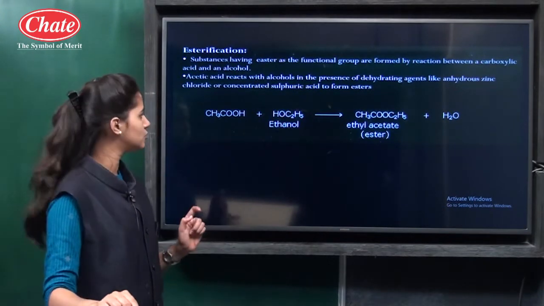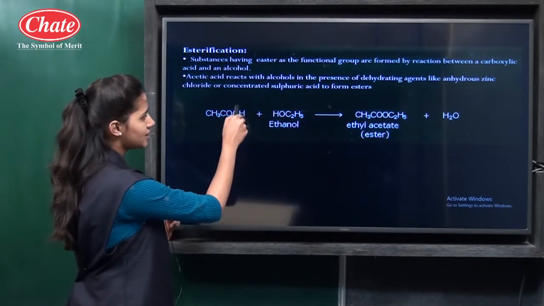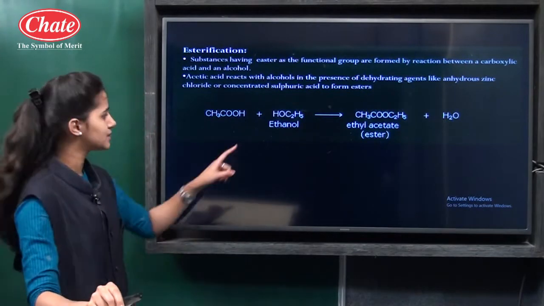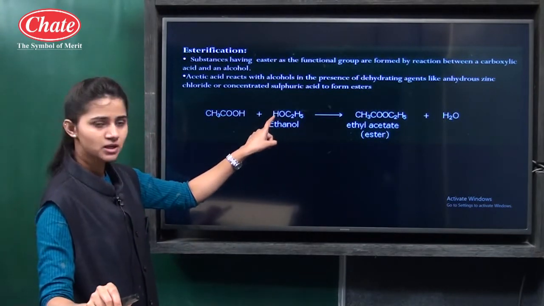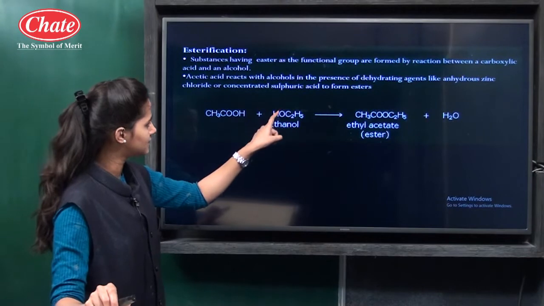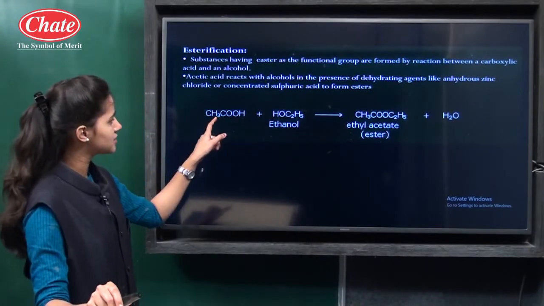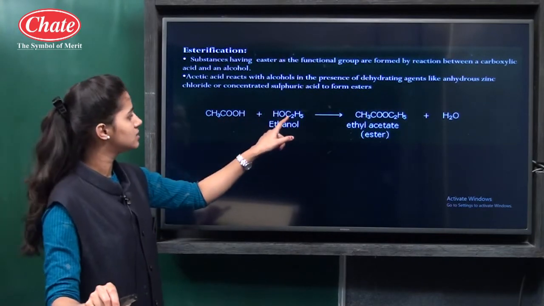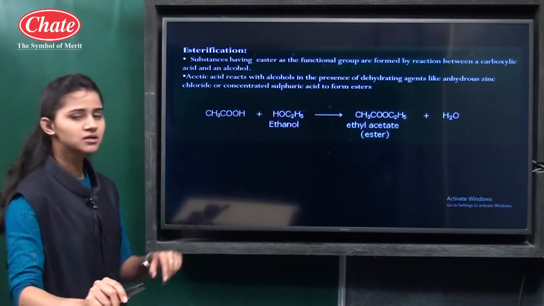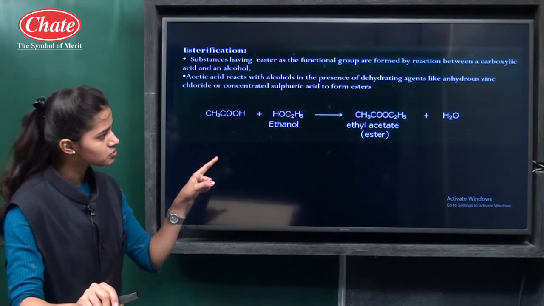The OH from the carboxylic acid and H from the alcohol are removed as water, and then CH3COO and C2H5O remain, so it produces the ester.